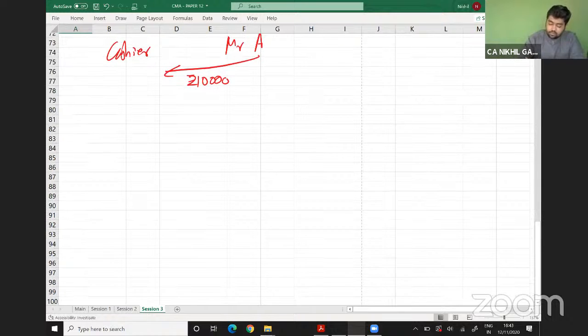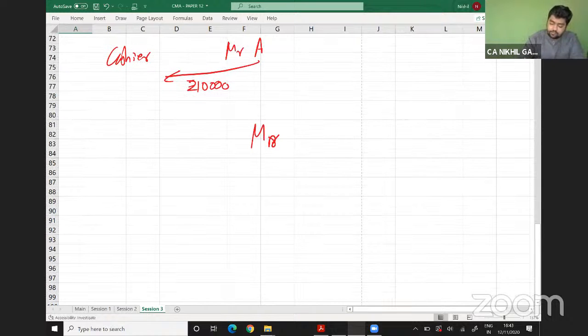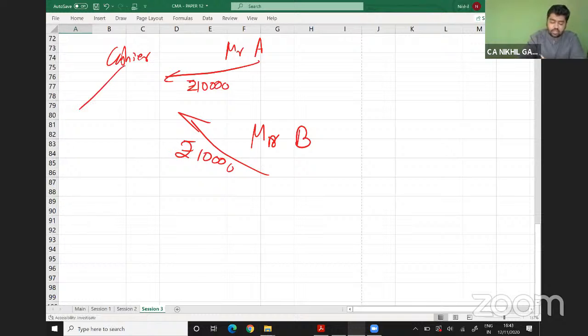After a while, Mr. B has deposited. I will take the same amount for easy understanding of the example. Mr. B has deposited 10,000. I will deposit 10,000 to the company's account in the name of Mr. A.